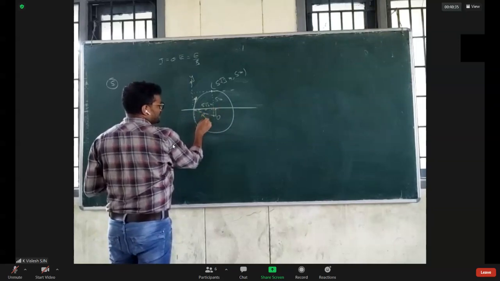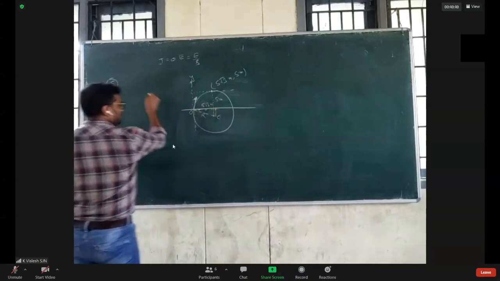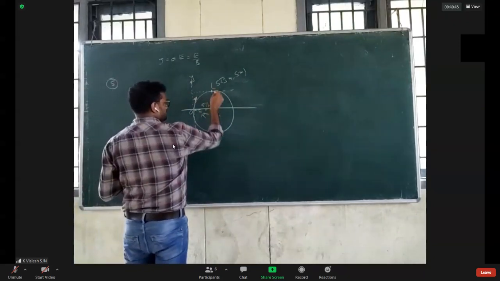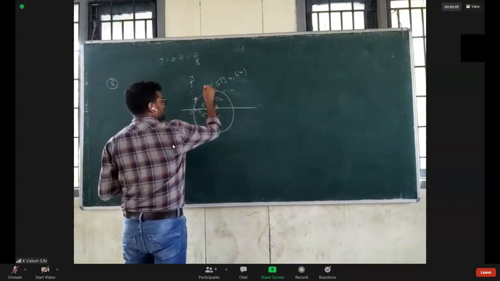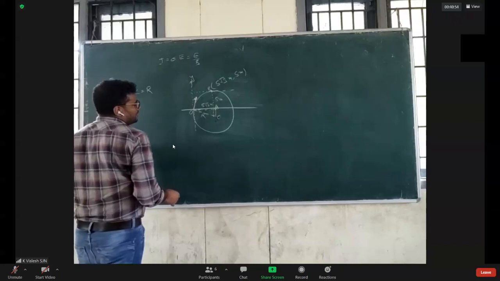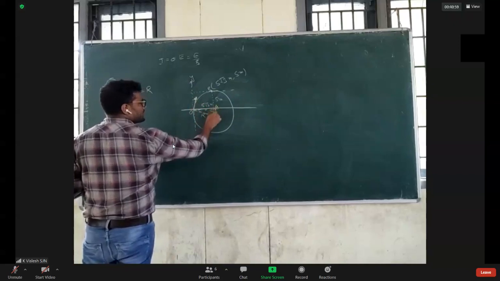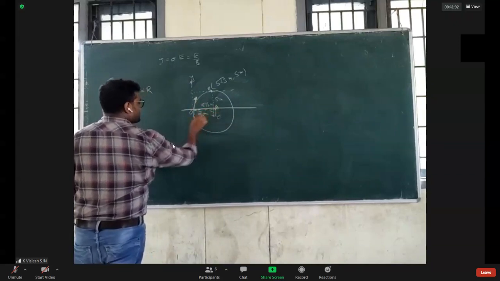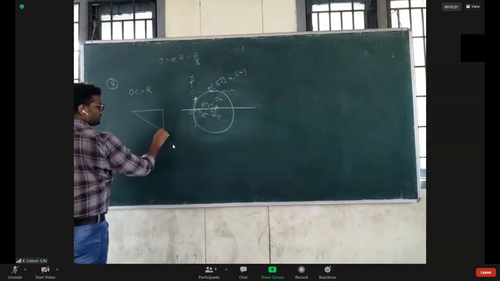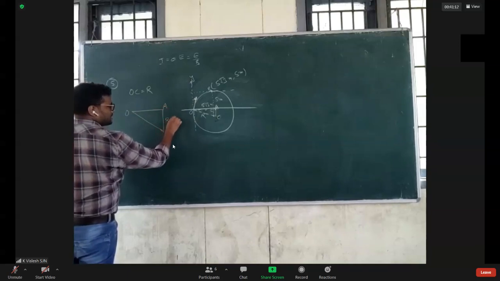If we take this as the radius, OC equals R. I call it A, I call it B. In the triangle OAC it is 90 degree, and this side is R minus 5.